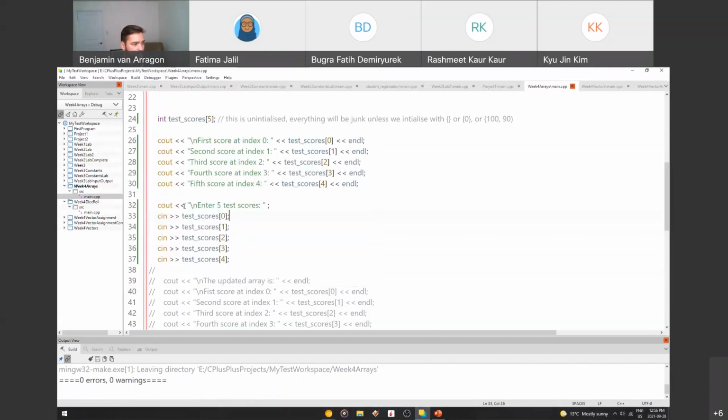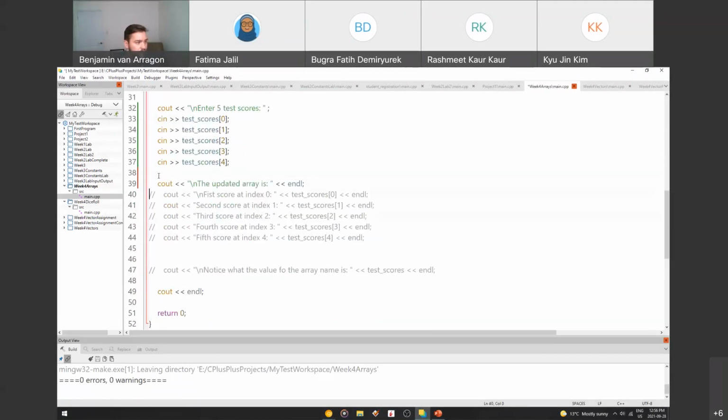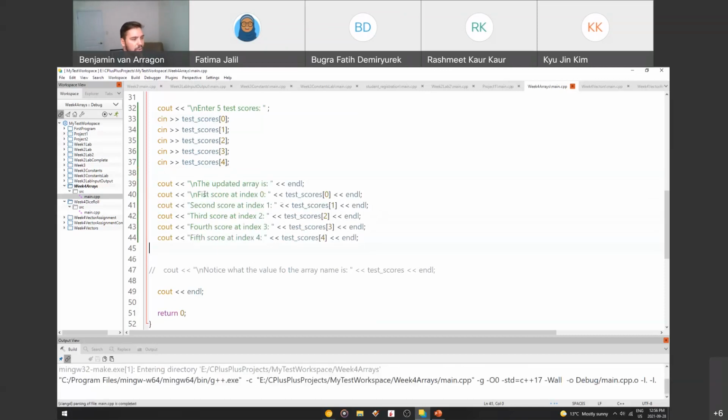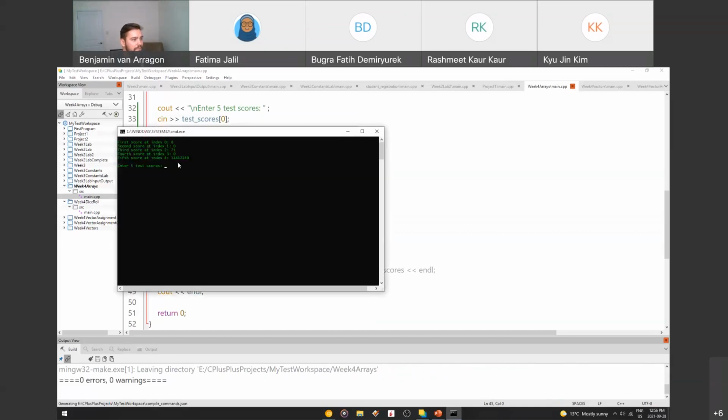Hit enter, nothing will happen because we should have actually also uncommented these lines, which will print off what we enter. All right, so 10, 20, 30, 40, and 50. And then we can see the updated array is 10, 20, 30, 40, 50. So we have our garbage values, and then we have our actual entered values.